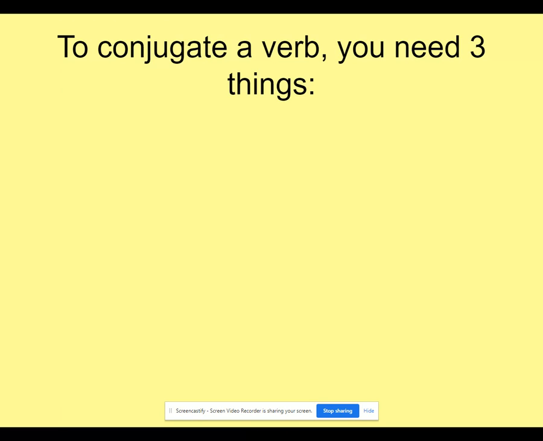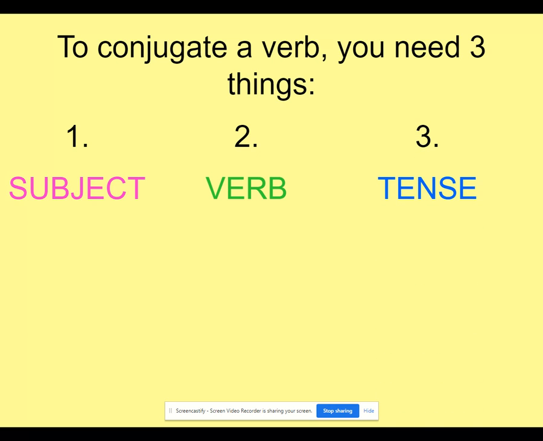So a little bit of a review, right? To conjugate a verb, you need three things. What are those three things? Well, you need your subject, right? Who is doing the action? Then you need your verb, okay? And in this case, it's going to be a regular IR verb. And then you need a tense. And we haven't had to worry too much about tenses because so far we've really only worked with the present tense, but that's about to change next year. We're going to learn the past tense. So it's important to know what tense we're working with.